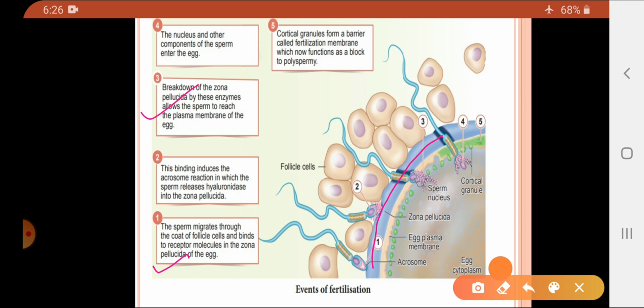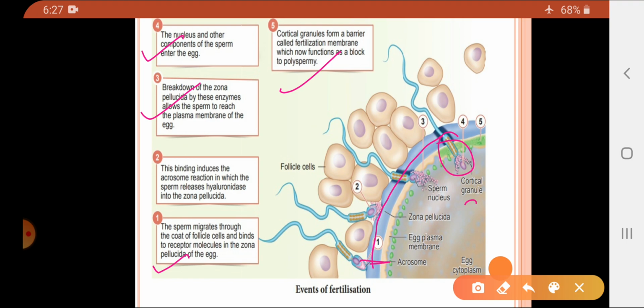The breakdown of the zona pellucida allows the sperms to reach the egg membrane, or you can say the plasma membrane of the egg cell. Then the nucleus and components of the sperm enter into the egg cell, and finally the cortical granules form a barrier called the fertilization membrane, which now functions as a block to prevent polyspermy.